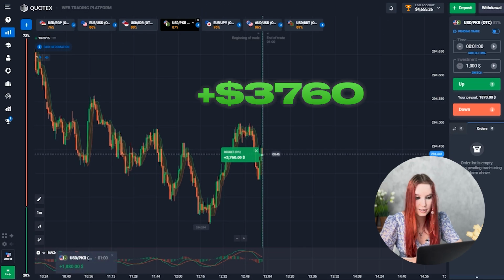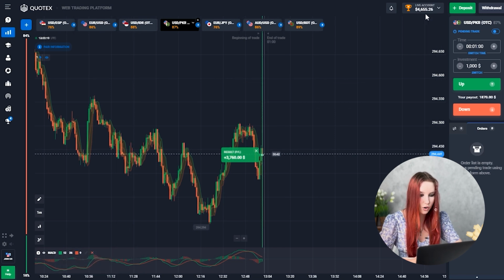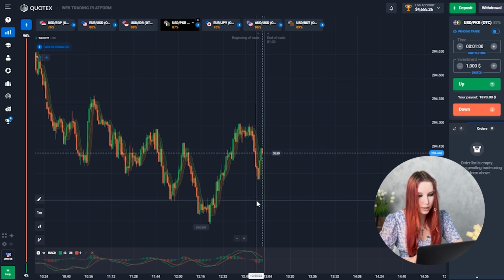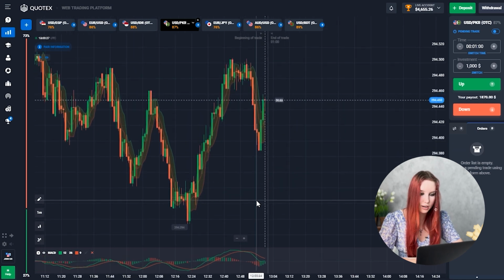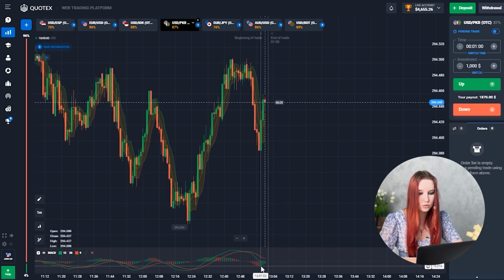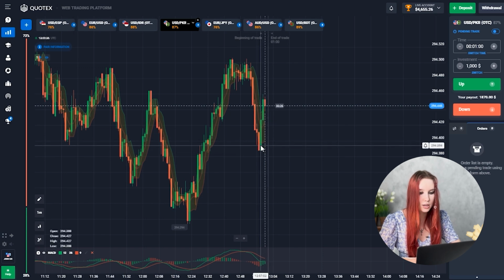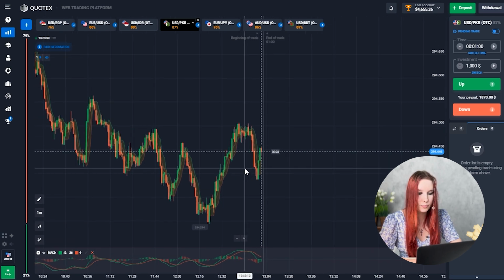And guys, again, great entry point. As you can see, I almost succeeded in my goal, so I still want to get that amount up to 5,000 bucks, and I managed to catch the upward movement again. Since I look at our strategy, all conditions are met. On MACD we see green histogram. On Bollinger Bands we can see that the candles have pushed up the lower line of this indicator.